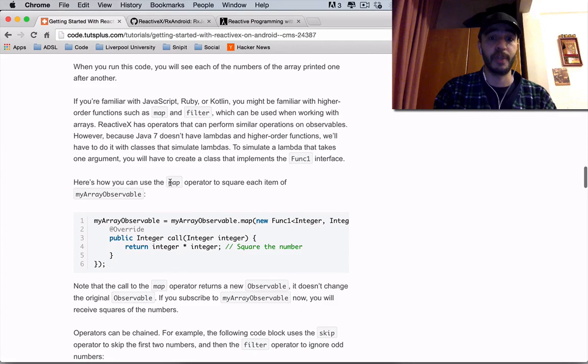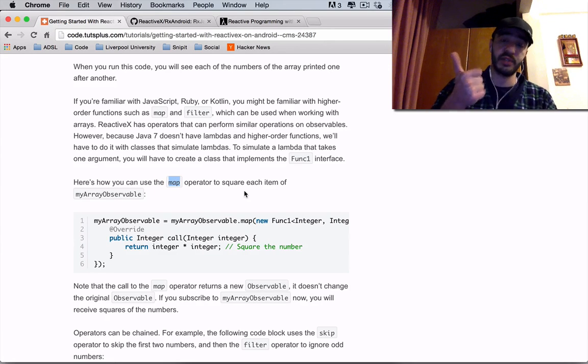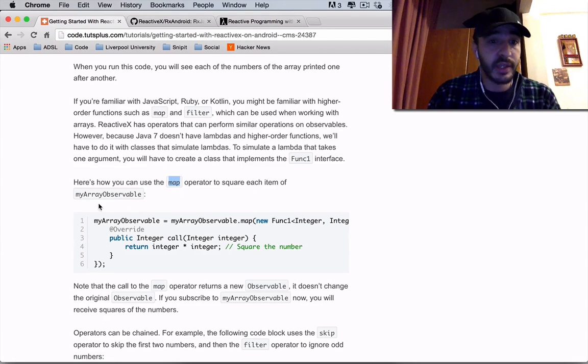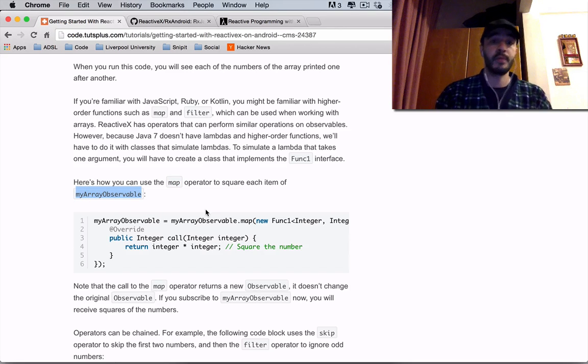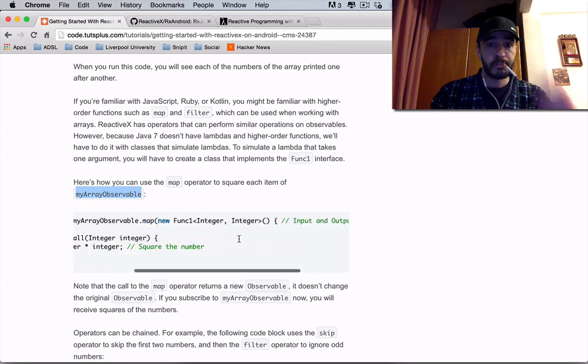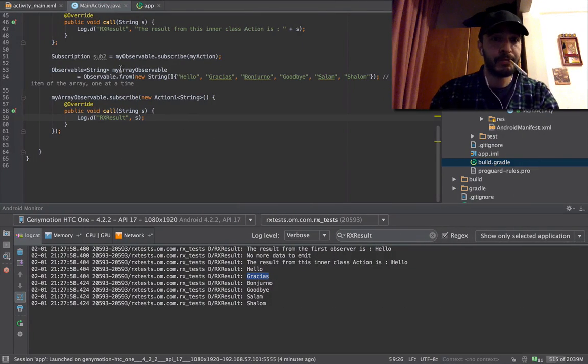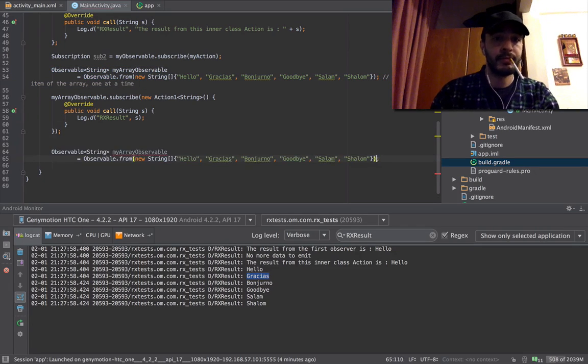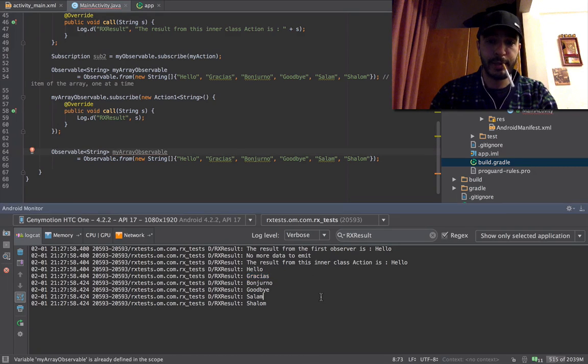Here's how you can use the map operator, similar to just and from, to square each item of myArray observable. Okay, we're going to go back to here. We're going to create a new one. We're going to call it. Now this is all concatenating on the log.